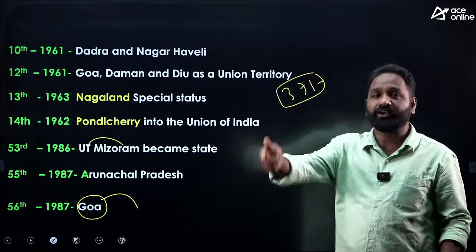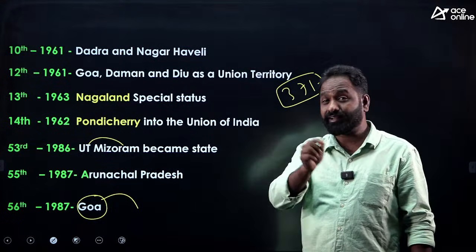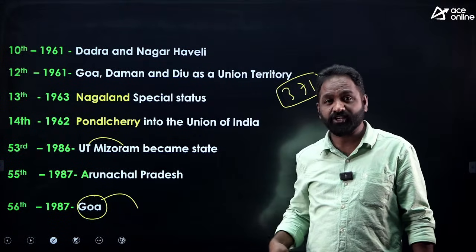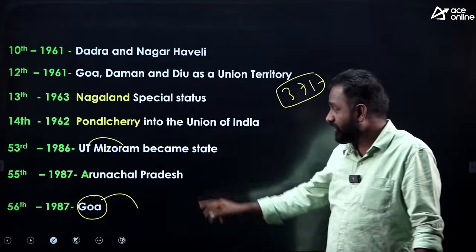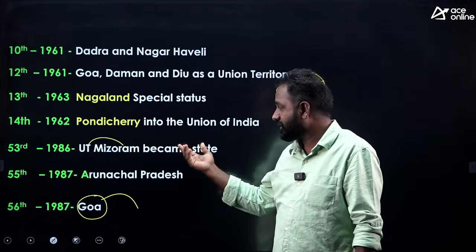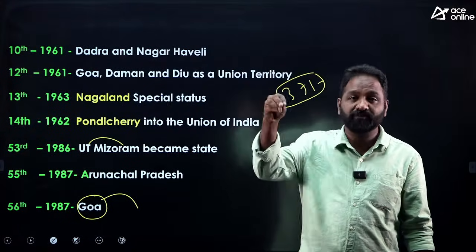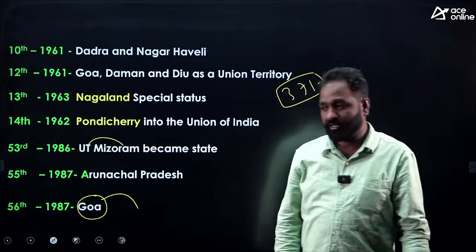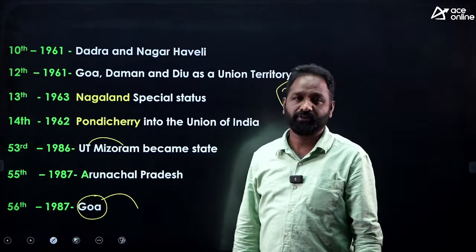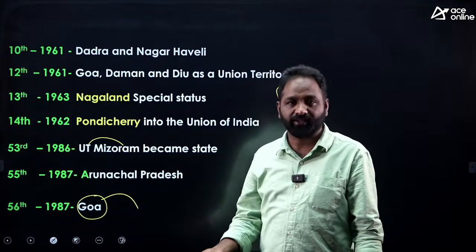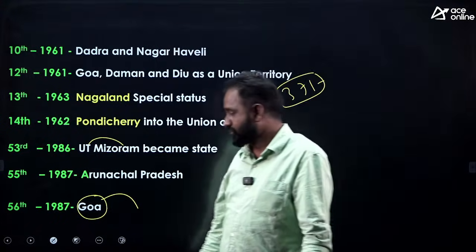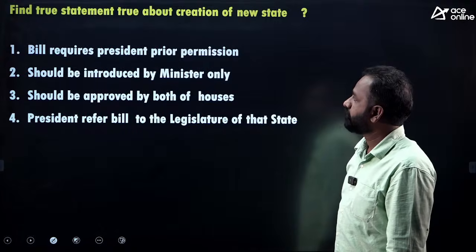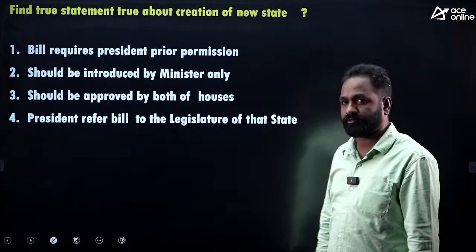They added some extra articles: 371A, 371B, 371C, 371D, F, I, J, K, H, we already discussed, right? So for Goa, Arunachal Pradesh and Mizoram, special provisions were given in the constitution. For that purpose, you have to amend the constitution, right? So they amended the constitution for this purpose. If you want to create a new state under Article 3, there is no need to go for any constitutional amendment. Clear? Please remember this.